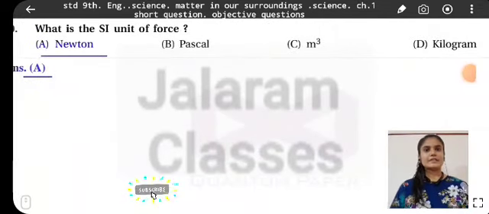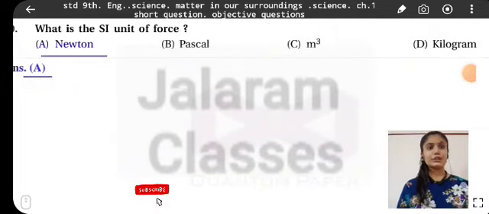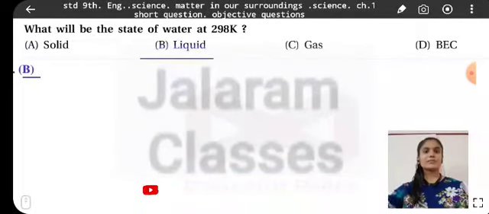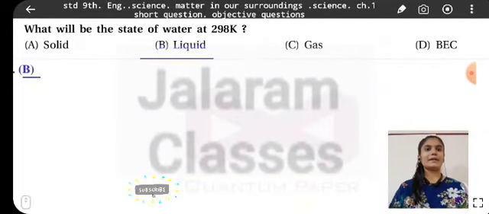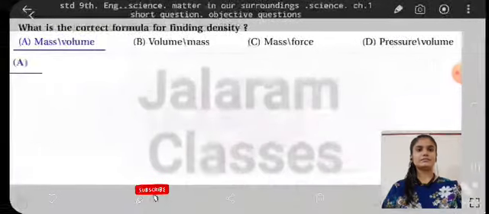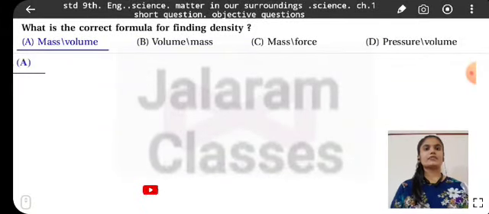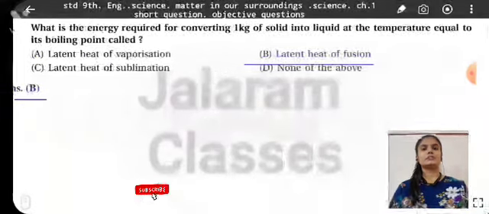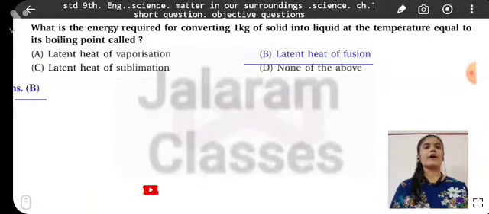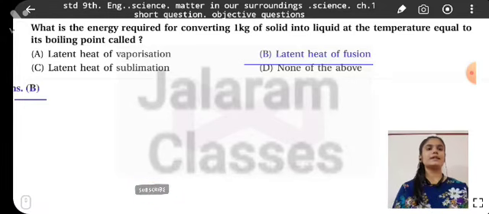What is the SI unit of force? Newton. What will be the state of water at 298 Kelvin? Liquid. What is the correct formula for finding density? Mass upon volume. What is the energy required for converting 1 kg of solid into liquid at the temperature equal to its melting point called?